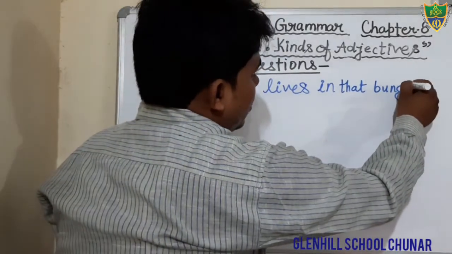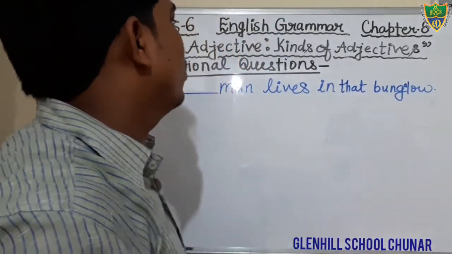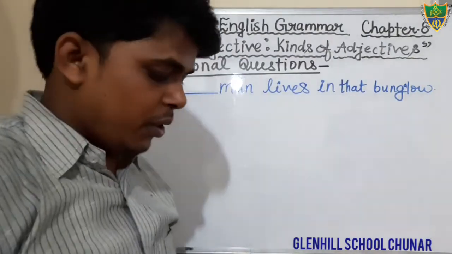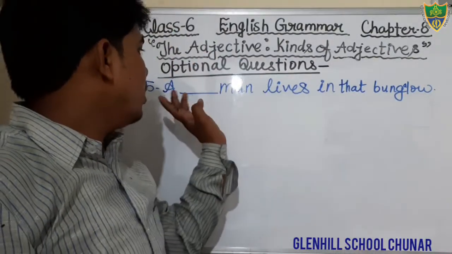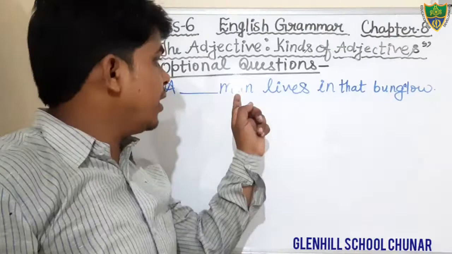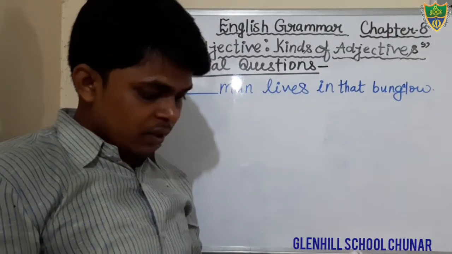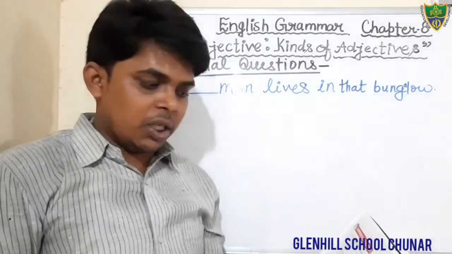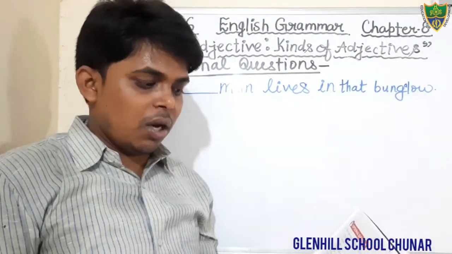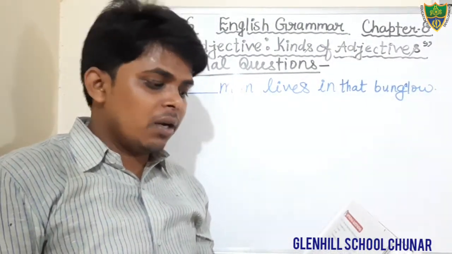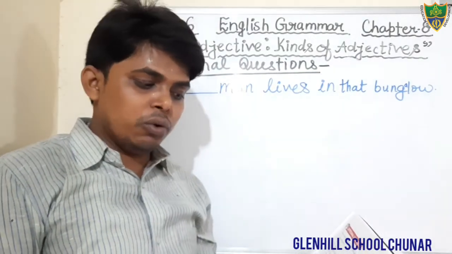There would be an A. Okay, students, bungalow. Just see, you have to fill the option. A blank is given. Man lives in that bungalow. Just see, a rich man, a wet man, a coarse man, a smooth man.